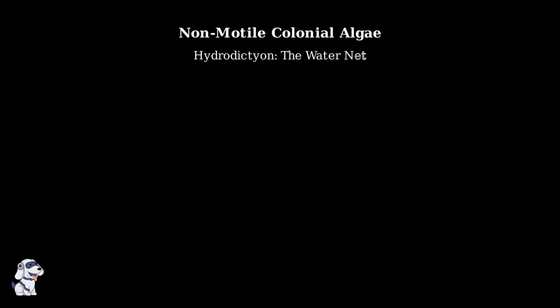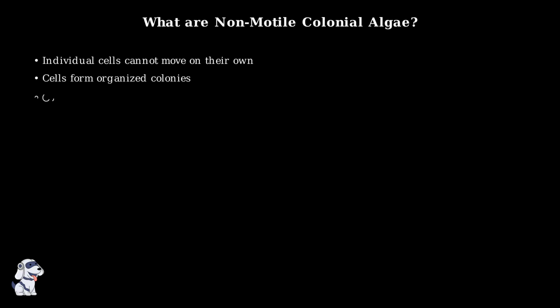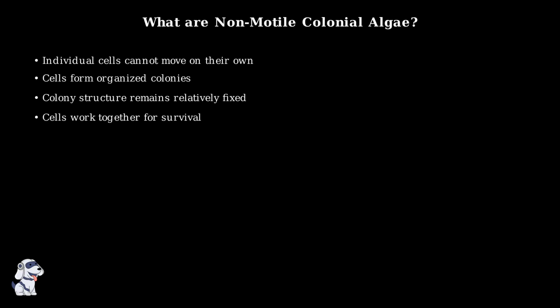Non-motile colonial algae represent a fascinating form of organization where individual cells come together to form colonies. But unlike their motile cousins, these cells cannot move independently through the water. Non-motile colonial algae have several key characteristics. Individual cells cannot move on their own, but they form organized colonies where the structure remains relatively fixed and all cells work together for survival.